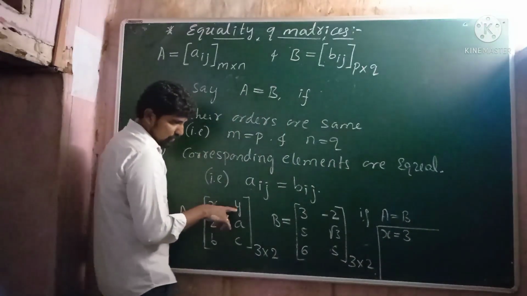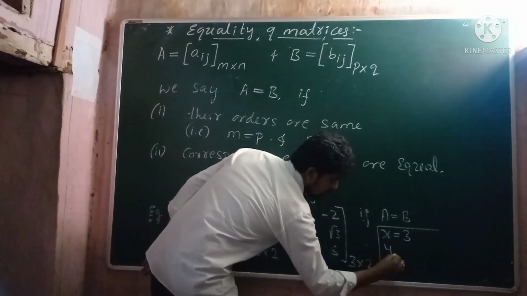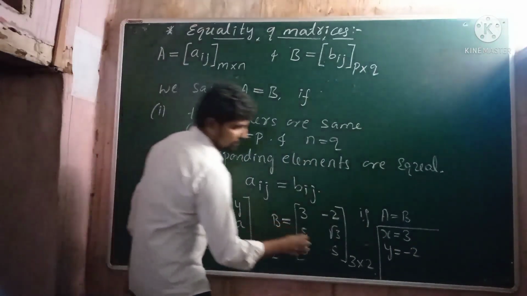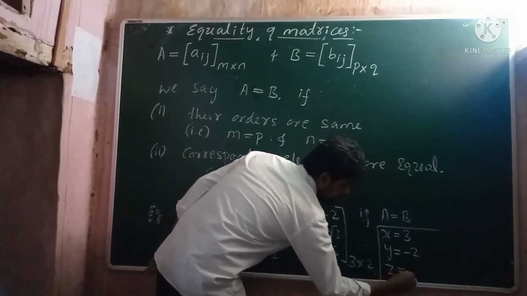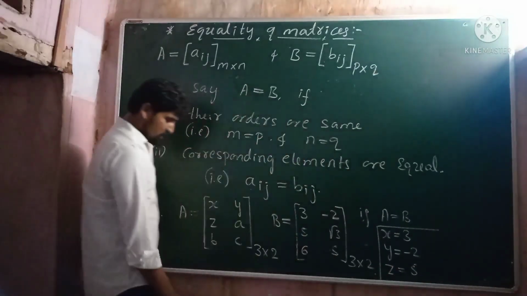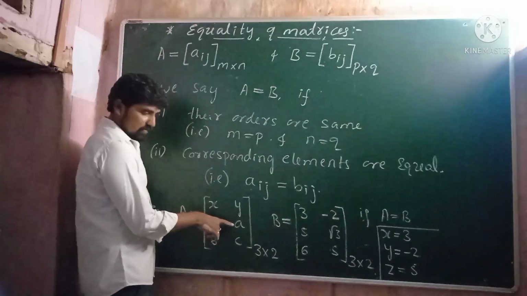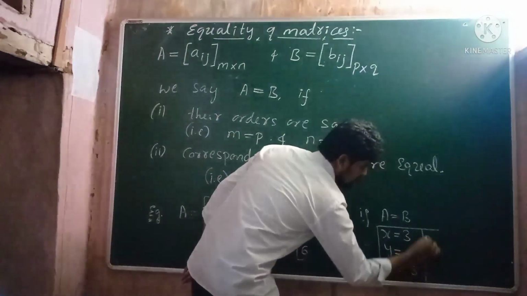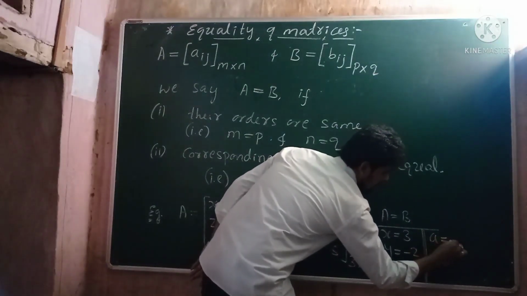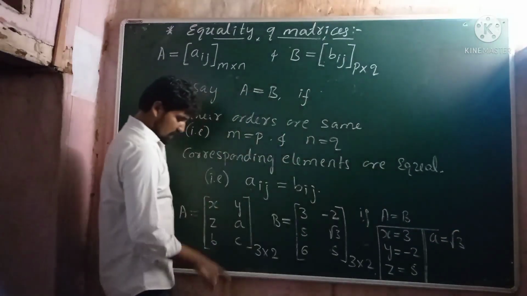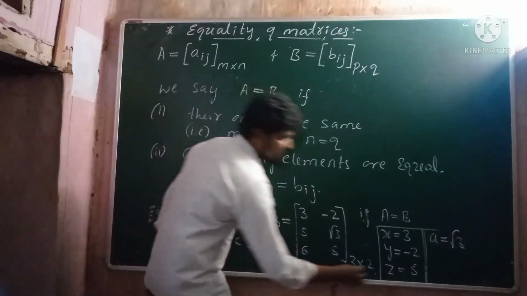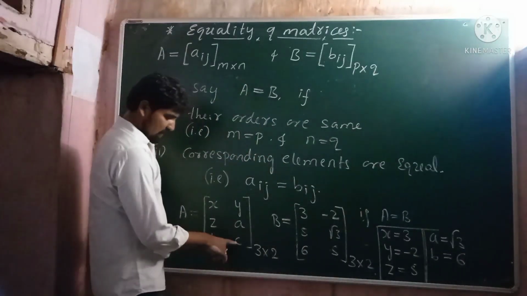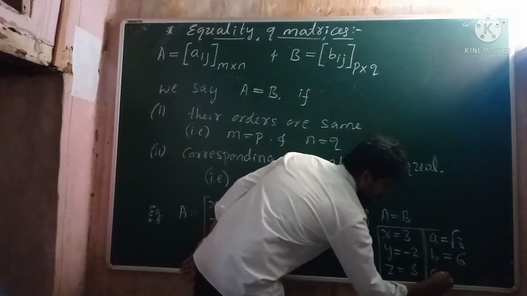And y should be equal to -2. And z should be equal to 5. And the corresponding element of a in the matrix B is √3. Therefore, the value of a is √3. And the value of b is 6. And the value of c is 5.